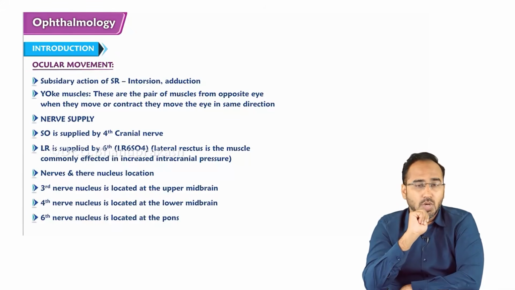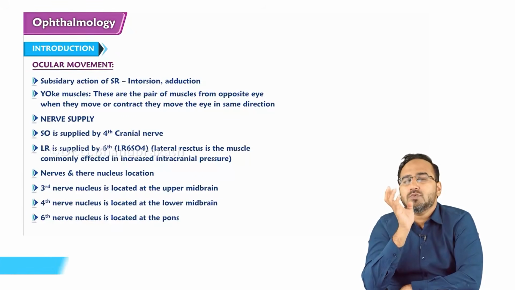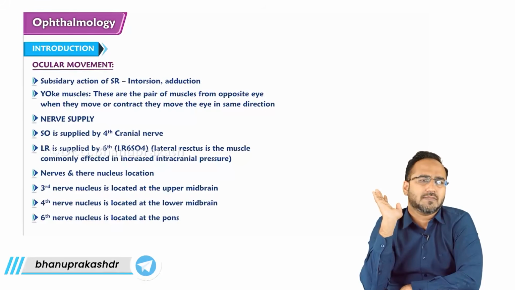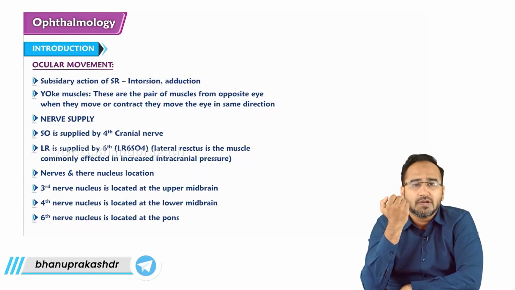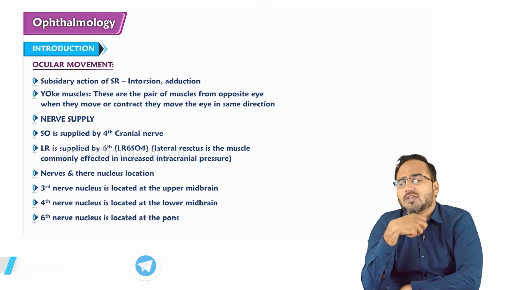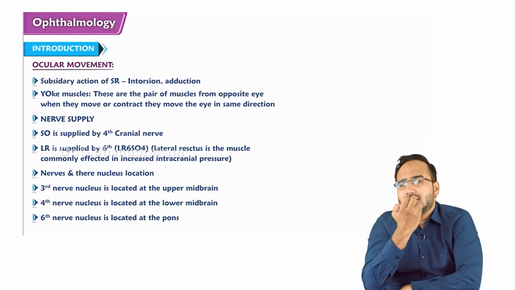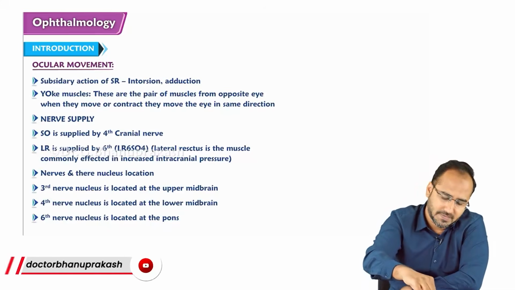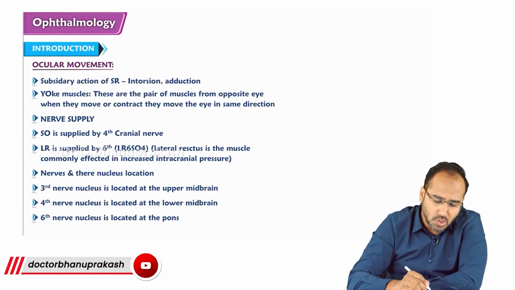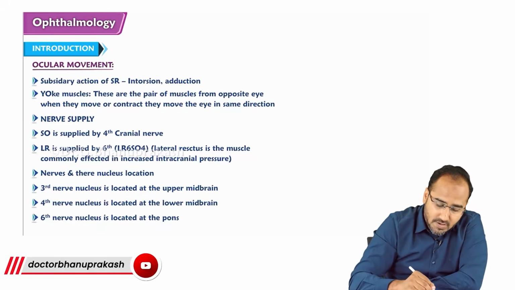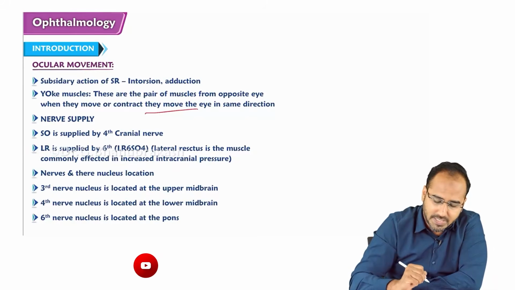No. When you tell the patient to move the eye to the right or left side, both the eyes will move in that direction. Why? Because in the other eye, there is a pair of muscle called the yoke muscle that helps in contracting and moving the eye in the same direction. So remember guys, yoke muscles are a pair of muscles from the opposite eye. When they contract, they move the eye in the same direction.